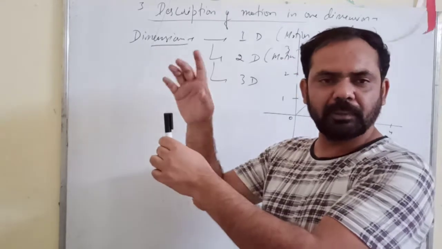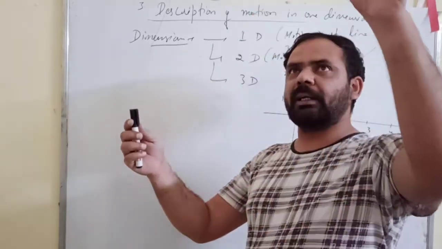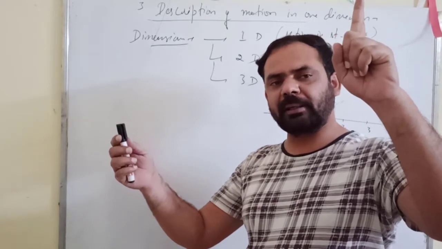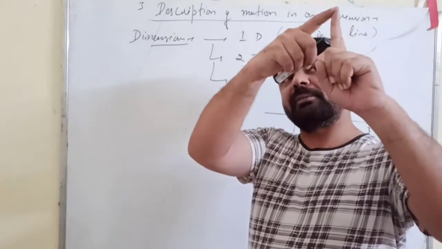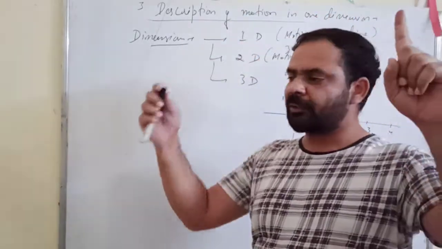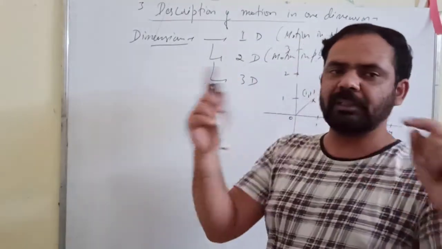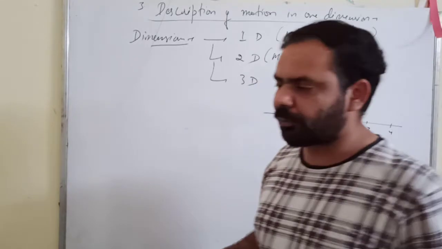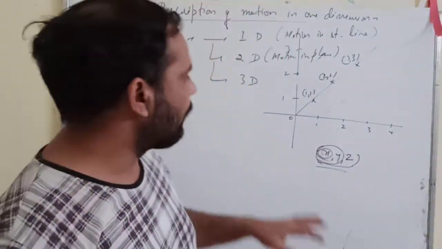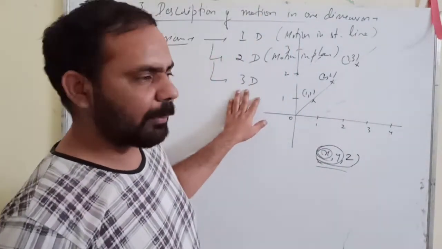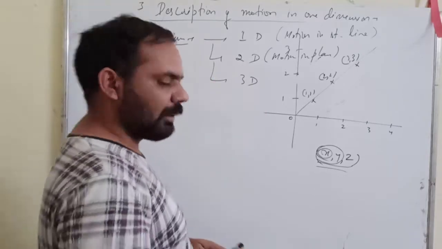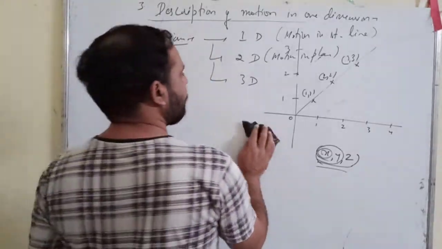Perpendicular to the z-axis, you will get the z coordinate. Now another point, at the tip of my finger, will have some other x, y, z. So if I move from this point to this point, my x will change, y will change, z will change. When all the three coordinates change, then we call that type of motion three-dimensional motion, and it is the motion in space.